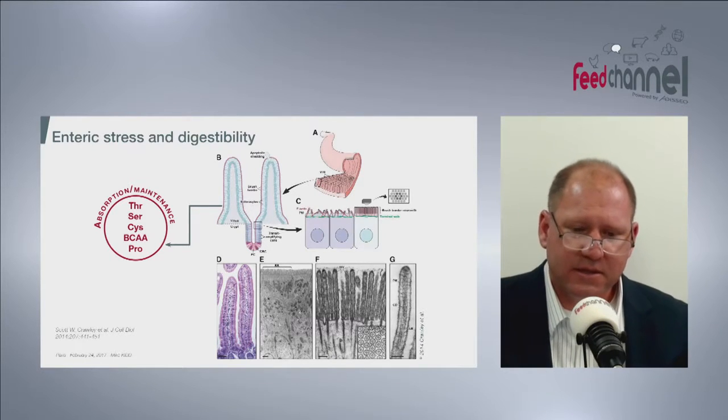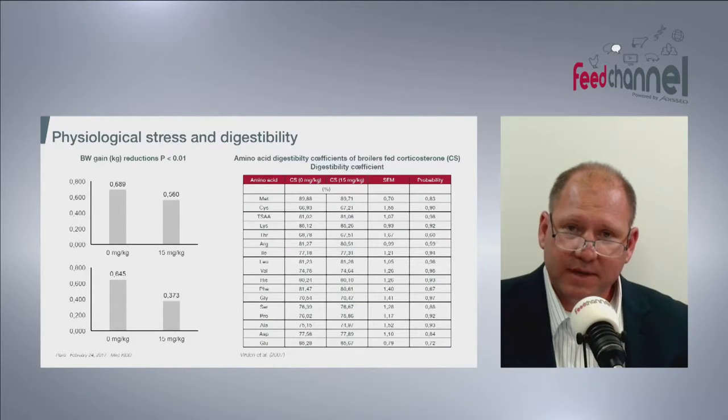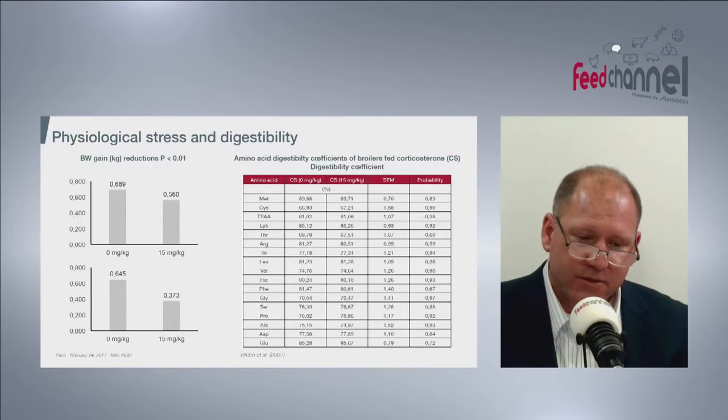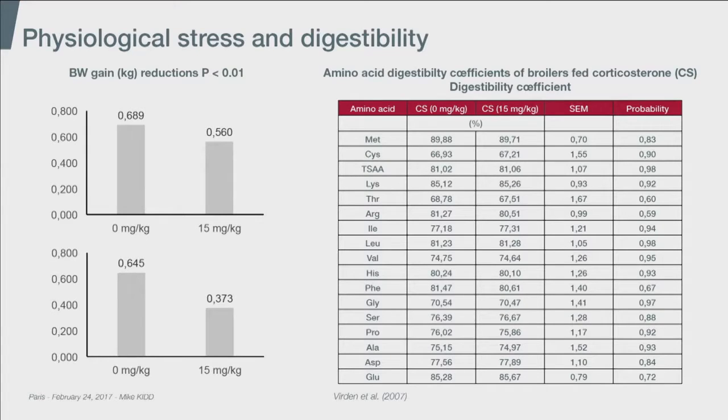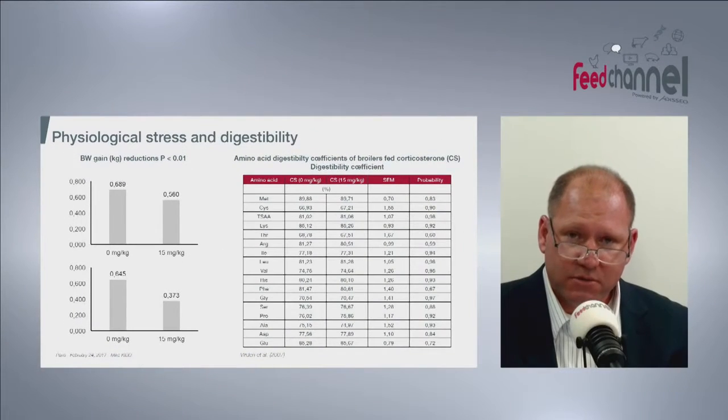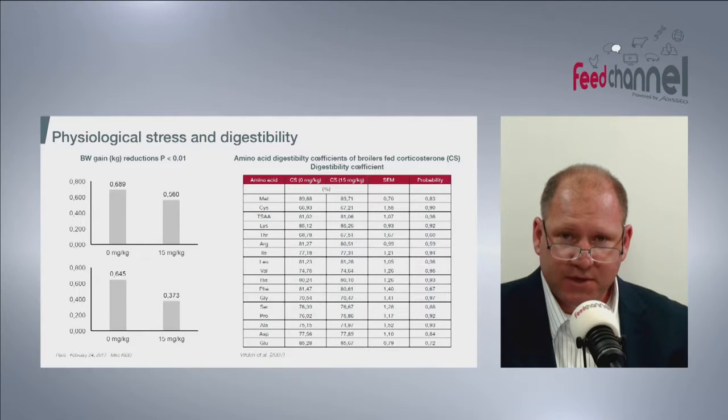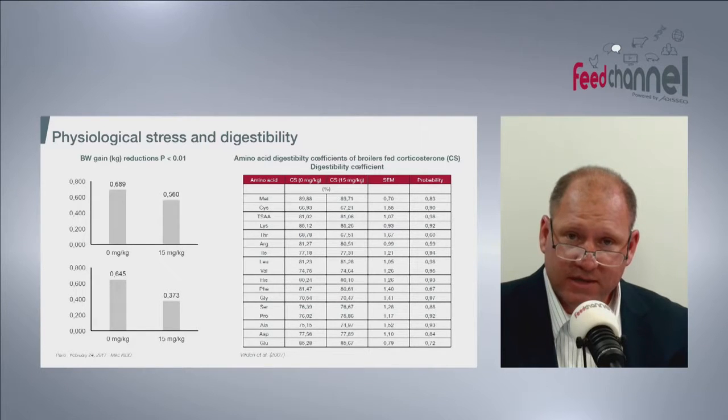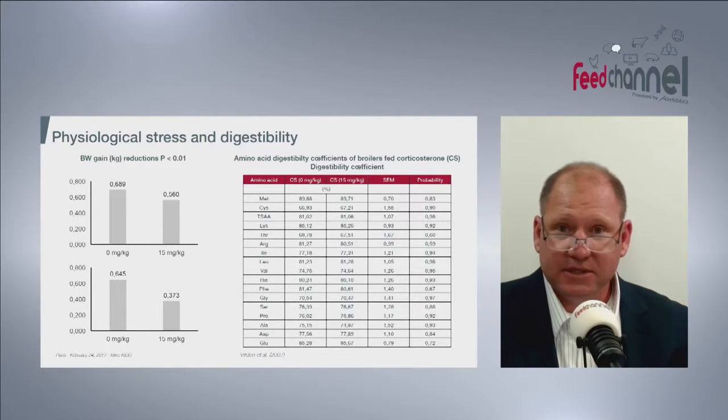The next slide is particular because it talks about a different stress. Dr. Scott Verdon, when he was working on his PhD, he looked at physiological stresses in a number of different ways. He induced the physiological stress through corticosterone, and you can see in the graph that's drawn on the left-hand side a tremendous drop in body weight and the stress of the bird. But looking at the amino acid digestibility, it's potentially unaffected.